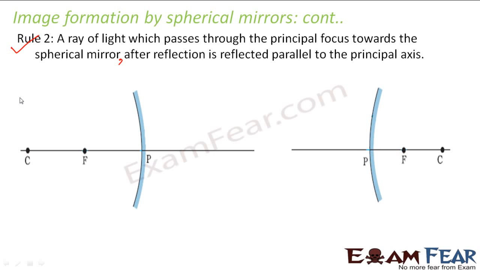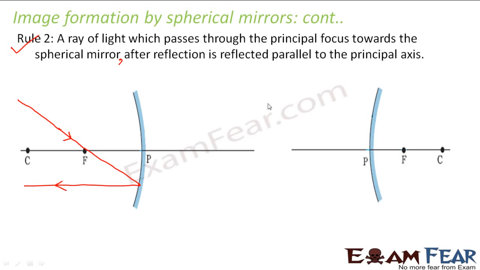It says that if there is a ray of light which, while it is incident on the mirror, passes through the principal focus, that means you have a ray of light which passes through the principal focus and then falls on the mirror. So this is my incident ray. Now as it falls on the mirror, it will undergo reflection, and after reflection it is reflected parallel to the principal axis. So after reflection it goes parallel to the principal axis.